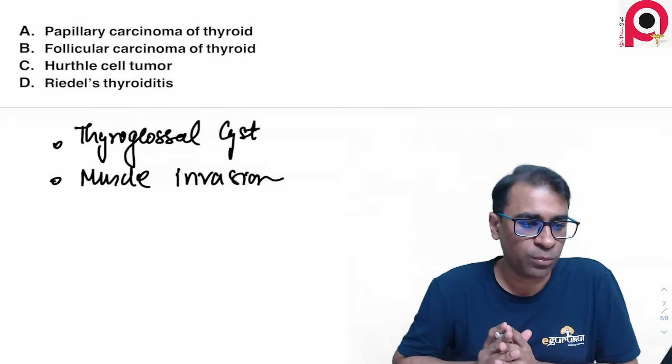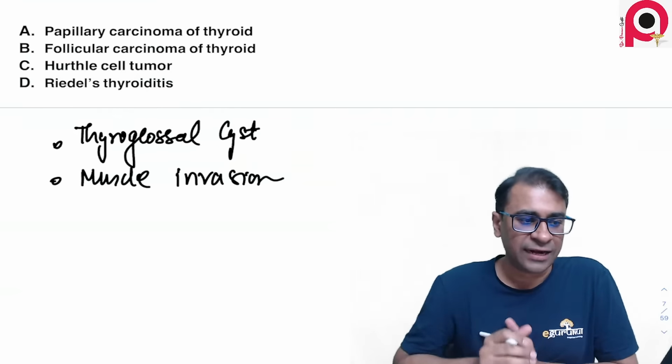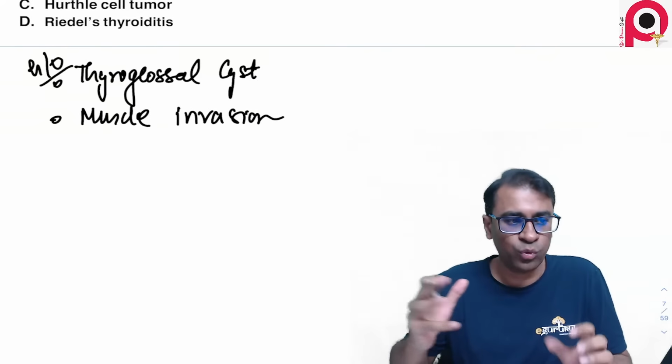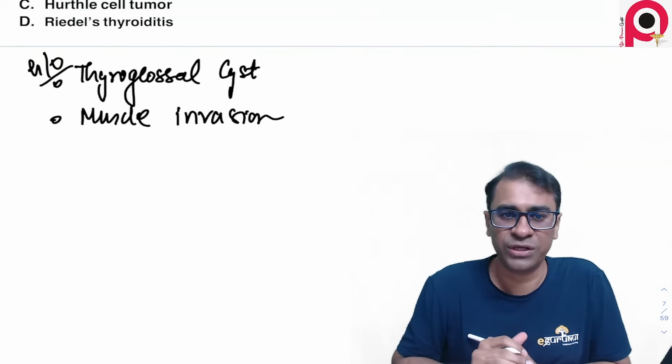However, the answer was clearly papillary carcinoma because of the papillary shape. So two things were added to the history: thyroglossal cyst and muscle invasion.